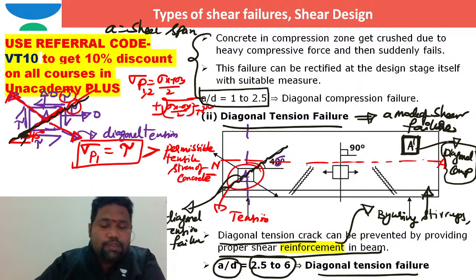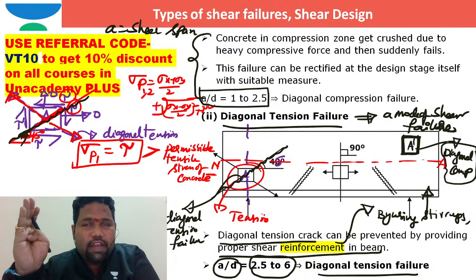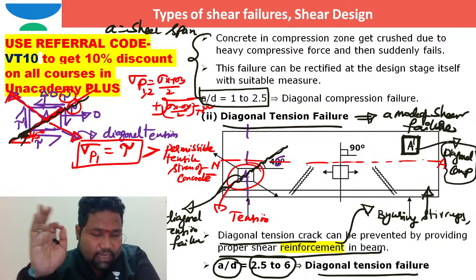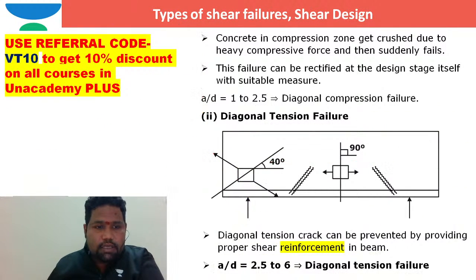Some people will say, sir, we are able to see diagonal compression failure and diagonal tension failure. Understand, diagonal compression failure and diagonal tension failure are coming into the picture because of pure shear action. Let me write that note.